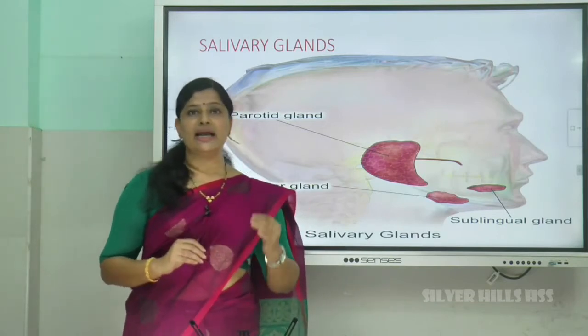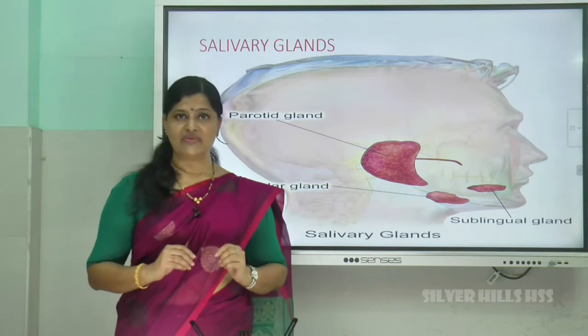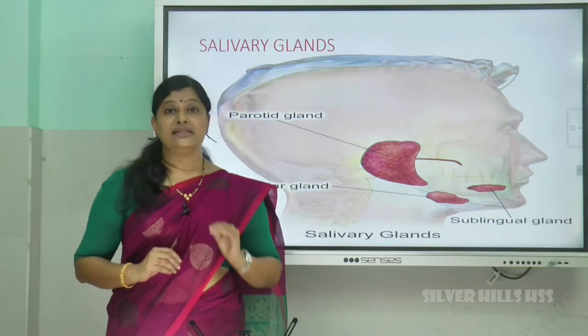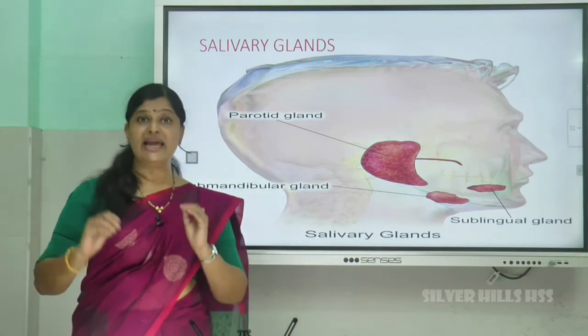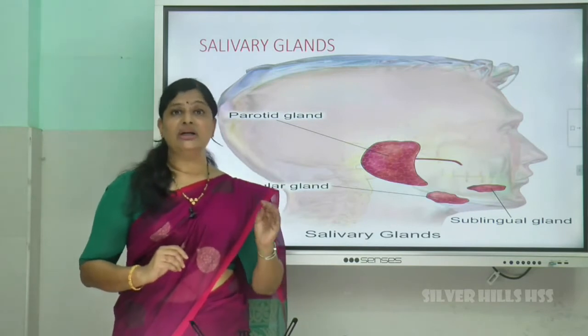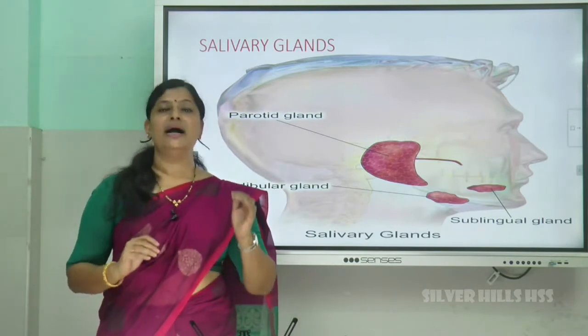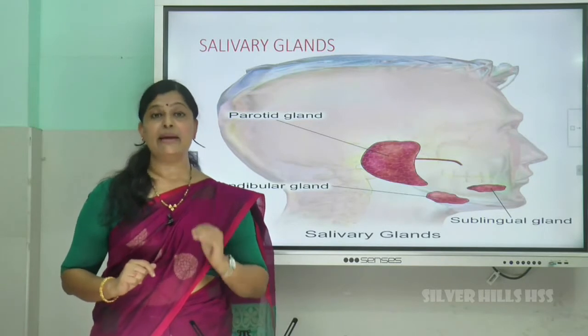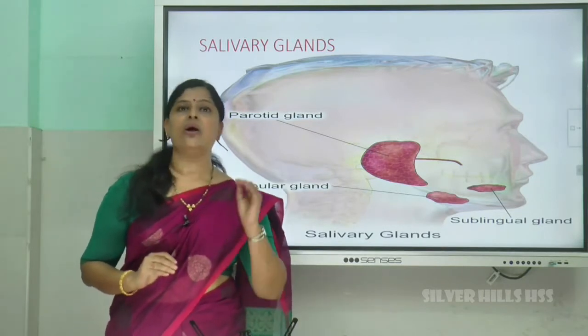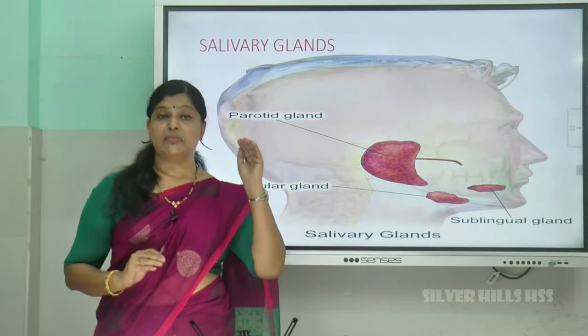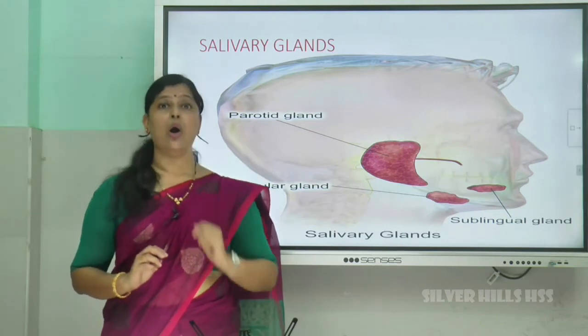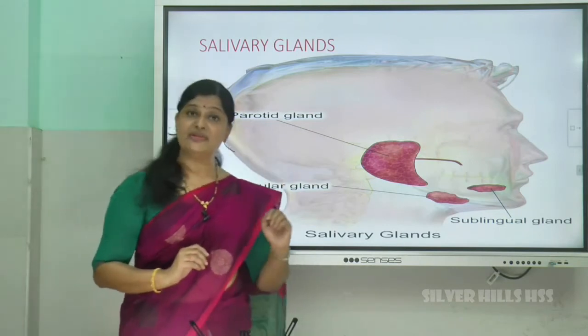You all know that digestion starts in the oral cavity, isn't it? So, what does salivary amylase do, you know? It converts the starch into a disaccharide. What is the name of that disaccharide? It's called maltose. The first part of the digestion takes place in the oral cavity with the help of salivary amylase.